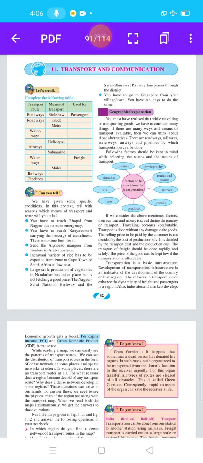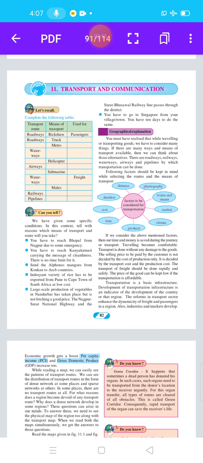The next point is, can you tell? We have given some specific conditions. In this context, tell with the reason which means of transport and route will you take. Here first is, you have to reach Bhopal from Nagpur due to some emergency. In emergency time, we use the airways as it is the fastest mode of transport.